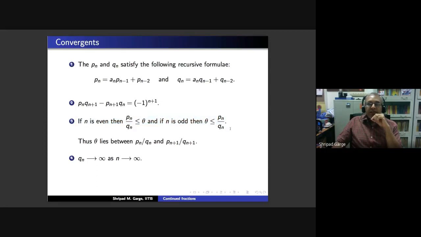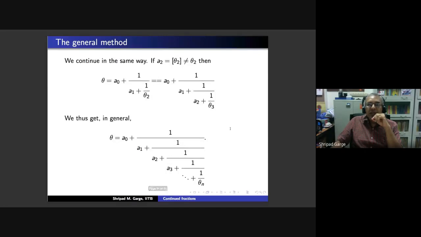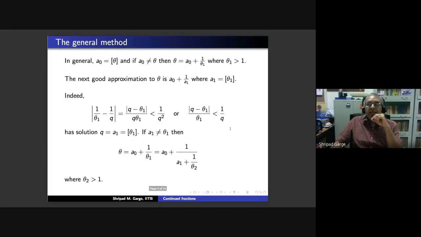So the first convergent is the integral part of theta, which is less than or equal to theta. And if you have observed, our next convergent was obtained by taking the integral part of theta 1. So a1 is less than or equal to theta 1, but when you put it in the denominator, 1 upon theta 1 is going to be less than or equal to 1 upon a1.